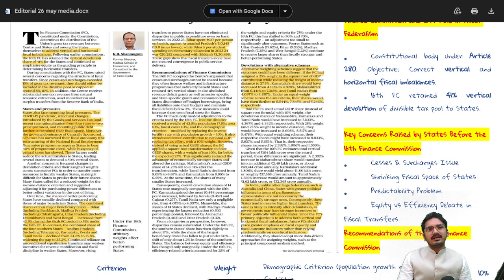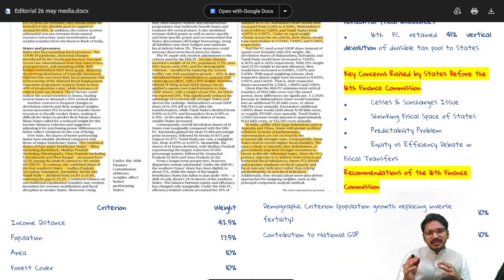The third complaint is that it is becoming hard to predict what the next Finance Commission is going to recommend. There should be a strict formula upon which a long-term strategy, like for 20 years, can be drawn by the states, so that there is no arbitrariness, and there is equity and transparency while drawing the formula of horizontal and vertical devolution. And the last, the main contention, is the debate around equity and efficiency of fiscal transfers.